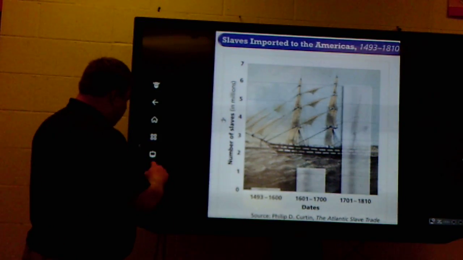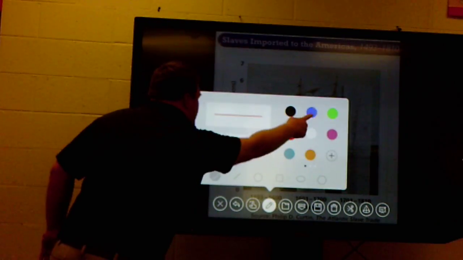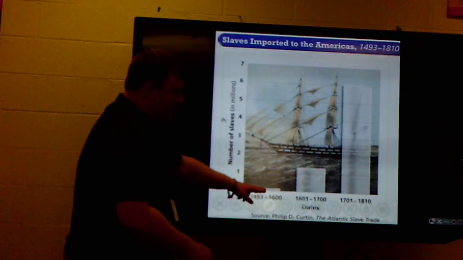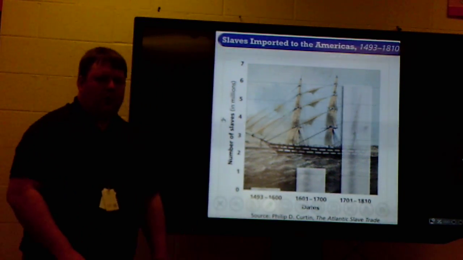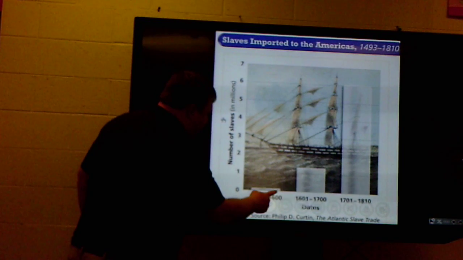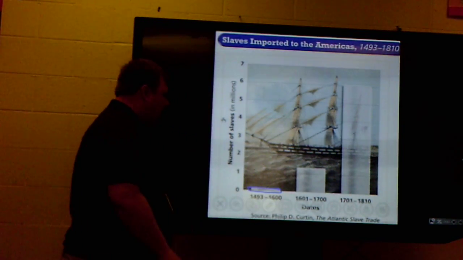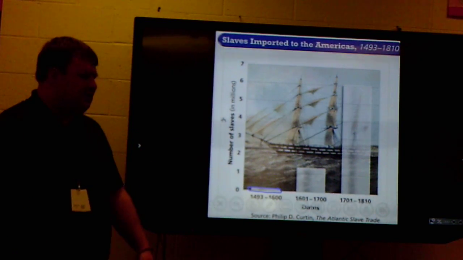So I know you may not be able to see the actual part of the chart very well, but you can see from 1493 to 1600, which is about the 1500s, that time period. It's not very much at all. These are in millions. That's not very much at all.